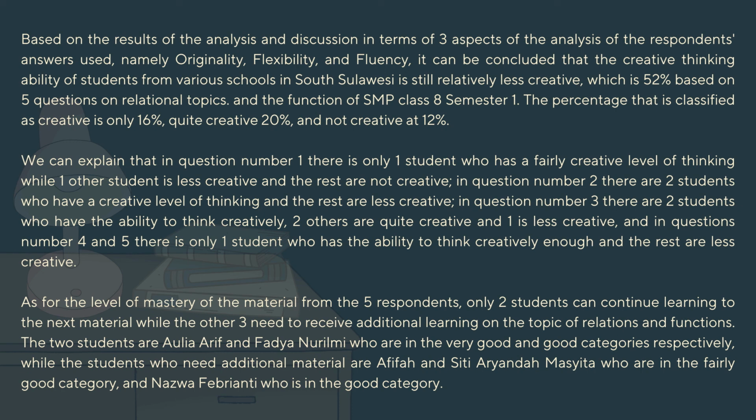In question number 3, there are 2 students who have the ability to think creatively, 2 others are quite creative and 1 is less creative. And in question number 4 and number 5, there is only 1 student who has the ability to think creatively enough and the rest are less creative.